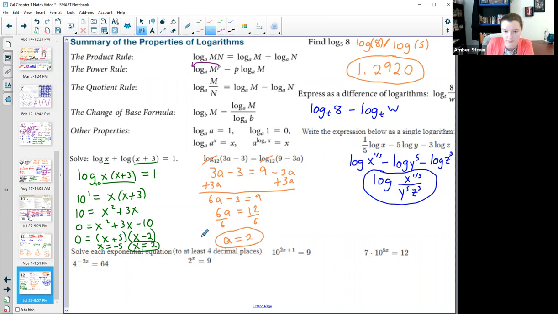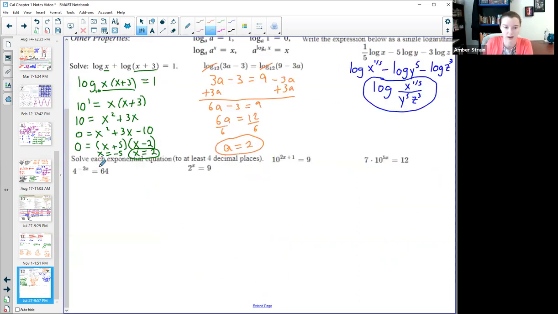It's always a good idea to double check because we saw that this can happen. So a equals 2 would be 3 times 2 is 6. 6 minus 3 is positive. I can take the log of a positive. 3 times 2 is 6. 9 minus 6 is positive. But see how it might have come out messy. If this had been, say, 5, 3 times 5 is 15, that would have made me take the log of a negative. So just be careful. We can only take the log of a positive.